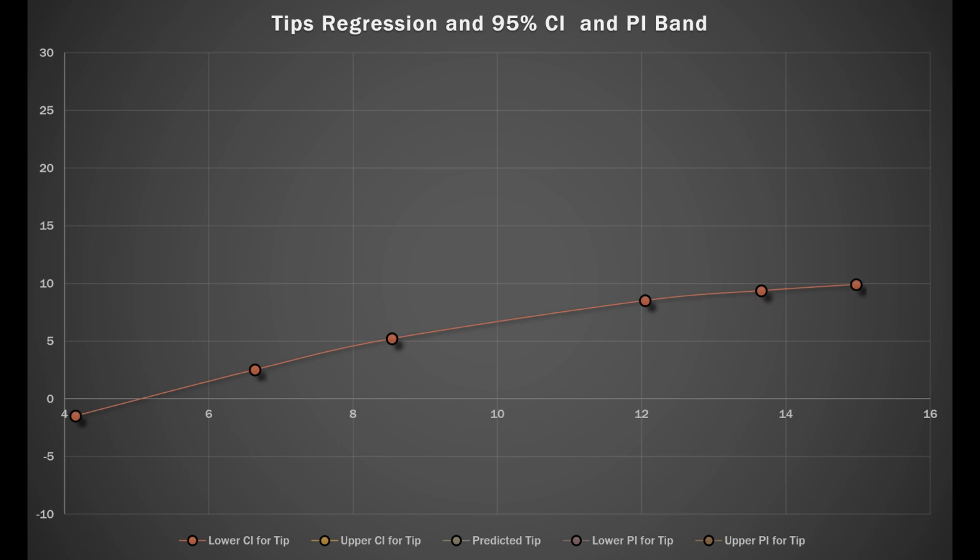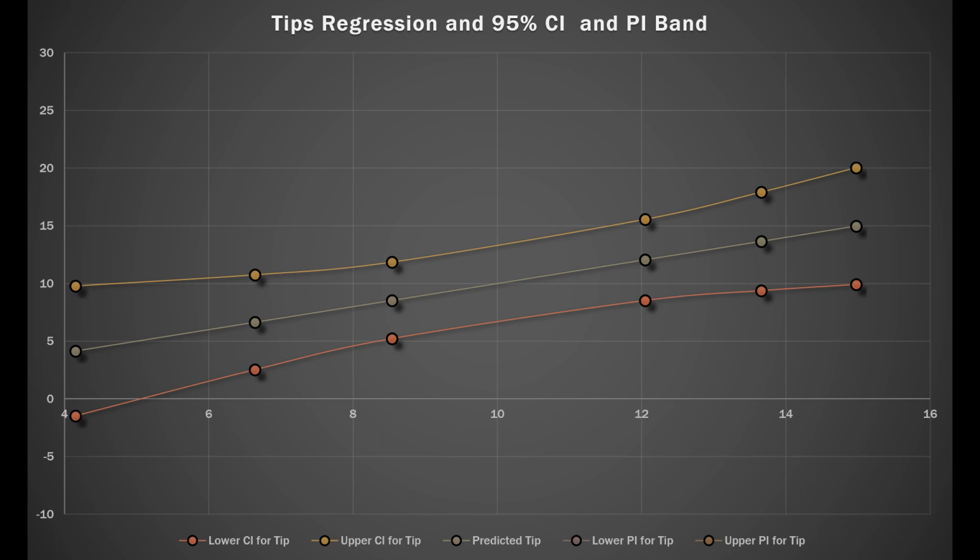So here we have the lower confidence interval, then we have the upper confidence interval, and then our predicted y, or our regression line, basically. Now we have the prediction interval. So we have two confidence interval bounds and the regression line there. Now we have the lower prediction interval and the upper prediction interval. Okay, so you can see the pattern. It slightly bows out towards the ends in the same way the confidence interval does. And that's for each value of data that we have.